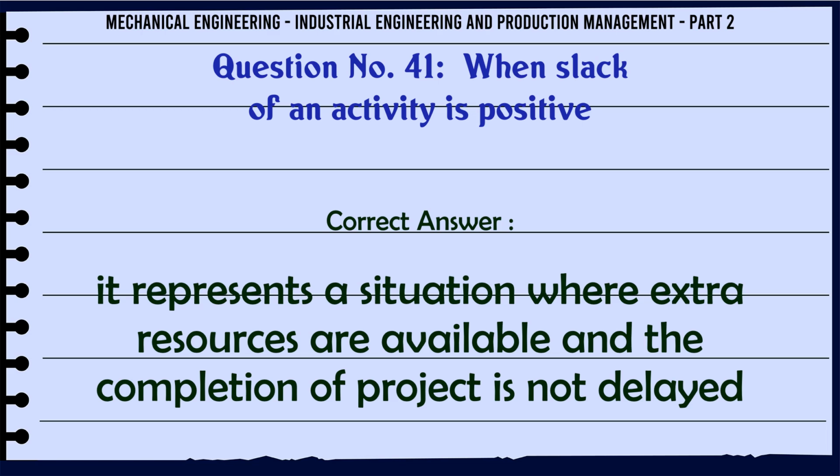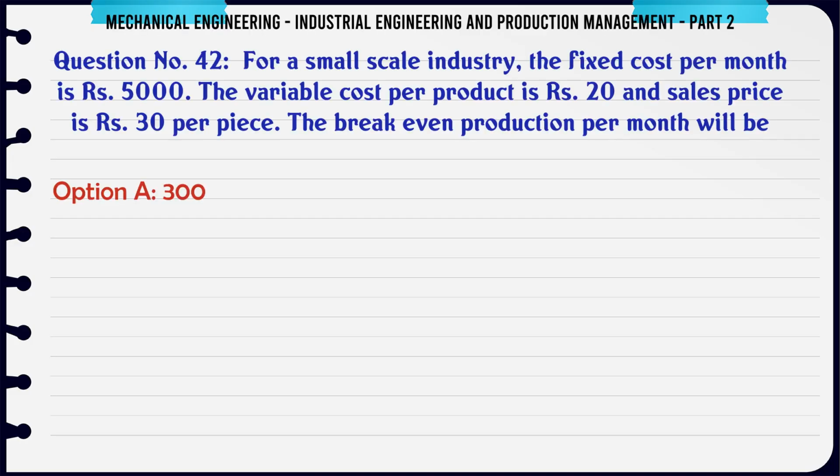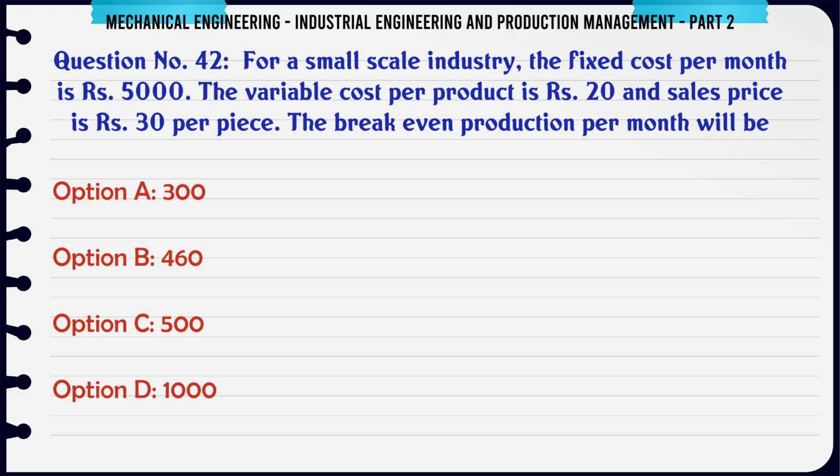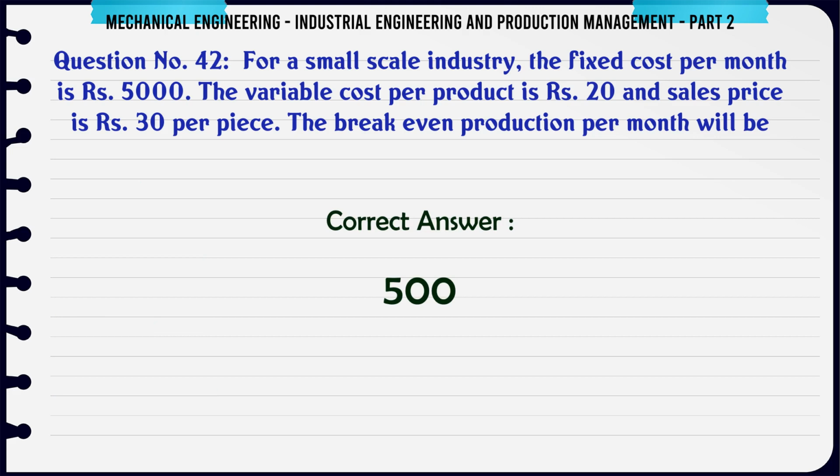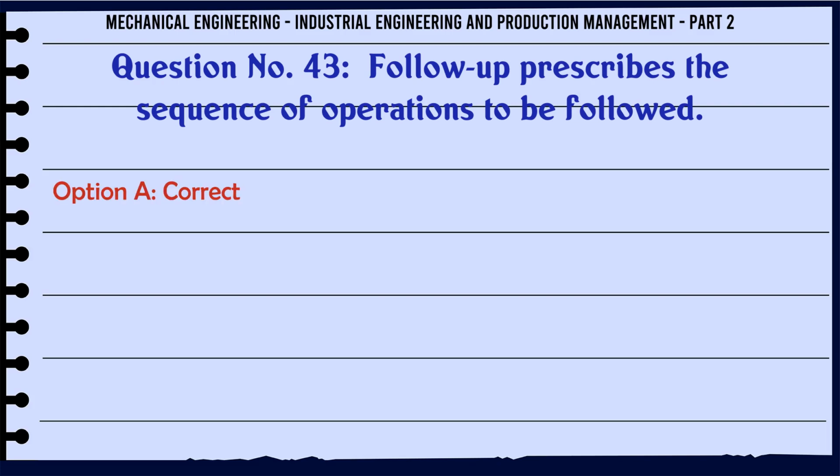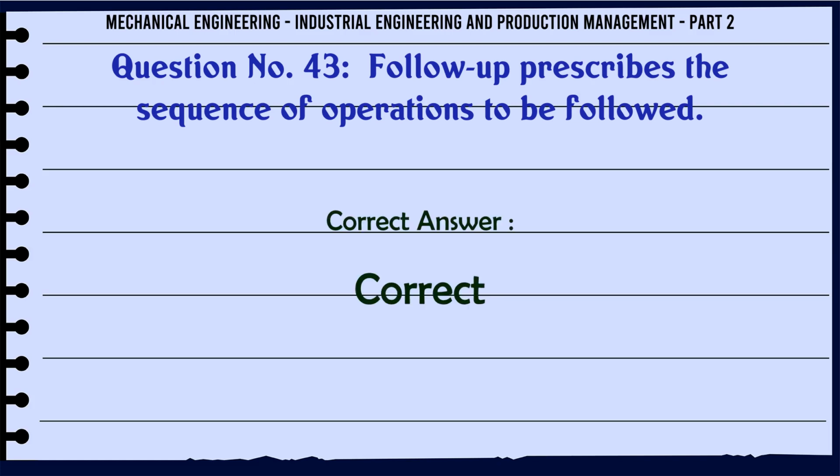For a small-scale industry, the fixed cost per month is Rs 5,000. The variable cost per product is 20 rupees and sales price is 30 rupees per piece. The break-even production per month will be A. 300, B. 460, C. 500, D. 1000. The correct answer is 500. Follow-up prescribes the sequence of operations to be followed. A. Correct, B. Incorrect. The correct answer is correct.